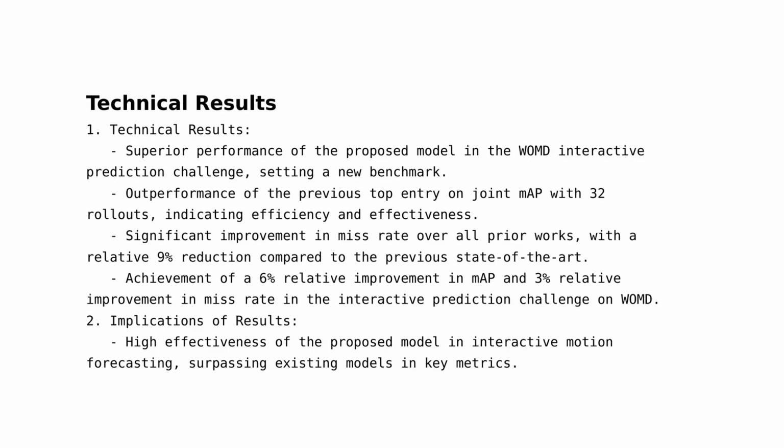Technical results. The proposed model demonstrates superior performance in the WOMD Interactive Prediction Challenge, establishing a new benchmark in the field. The model outperforms the previous top entry on joint mAP with just 32 rollouts, indicating its efficiency and effectiveness. The model also shows a significant improvement in miss rate over all prior works, with a relative 9% reduction compared to the previous state of the art. In the Interactive Prediction Challenge on WOMD, the model achieves a 6% relative improvement in mAP and 3% relative improvement in miss rate over the previous top-scoring entry.